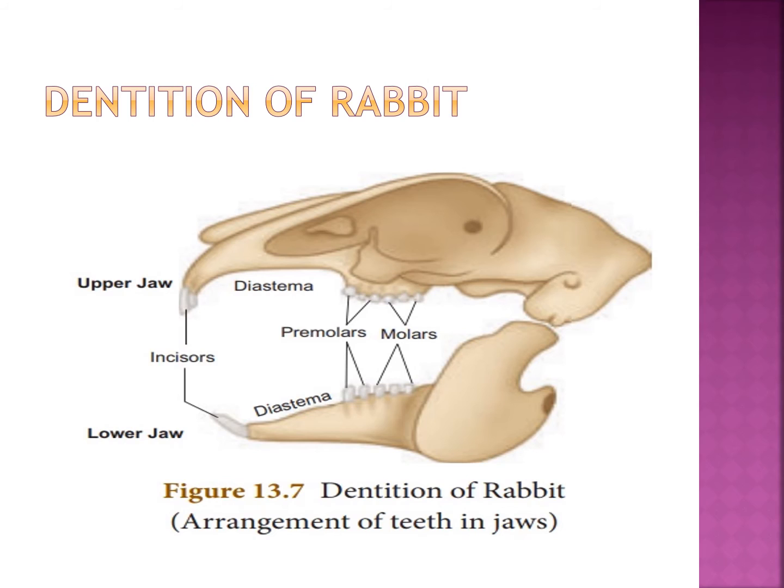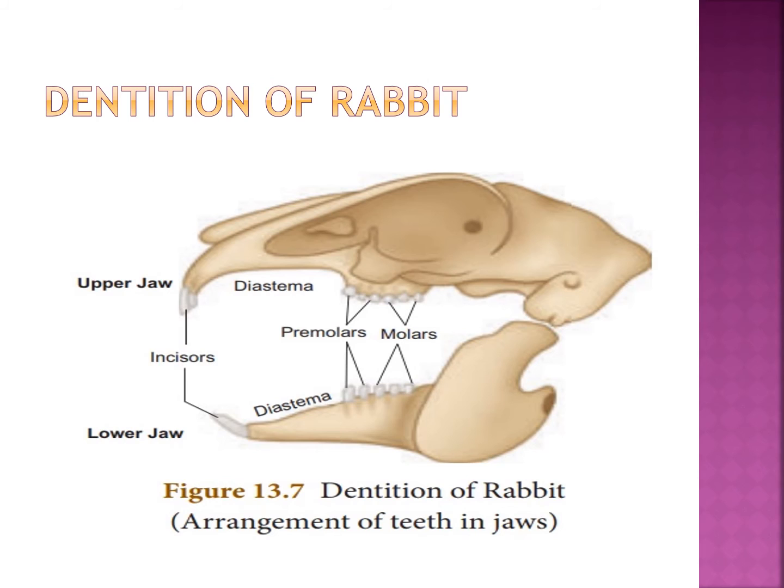In the rabbit, teeth are of different types: canine, premolar, molar. Different types of teeth are there. So this dentition is called heterodont. What is heterodont? The teeth are of different types. The rabbit teeth are of different types, hence the dentition is called heterodont. It has 4 kinds of teeth.